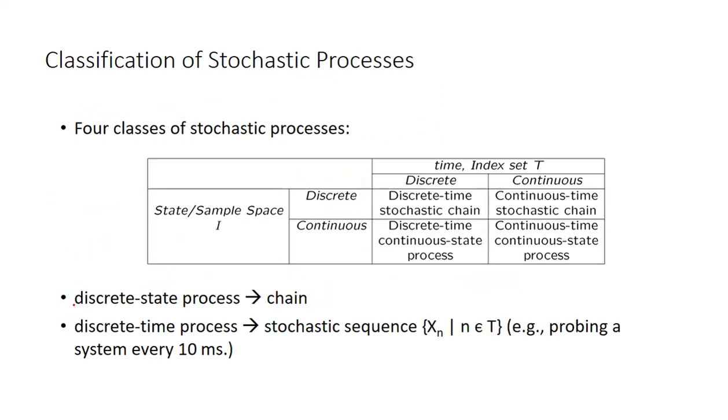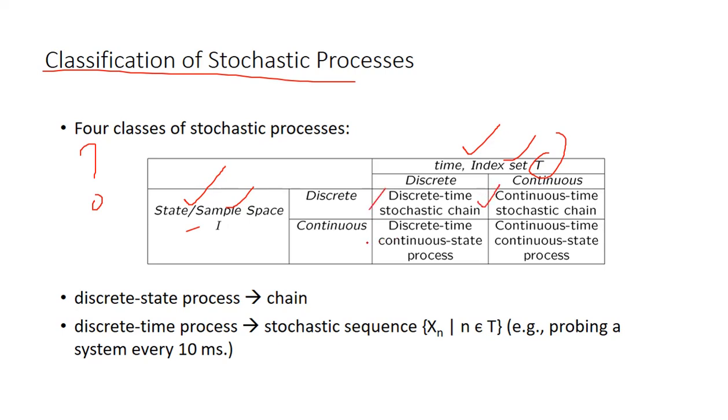Now we can see how stochastic processes are classified. There are mainly four classes. We all know that a stochastic process depends upon state space and time. State space or sample space, or index set also. The index set is generally denoted by T. States are generally denoted by I. Now we can see we have discrete time and continuous time.